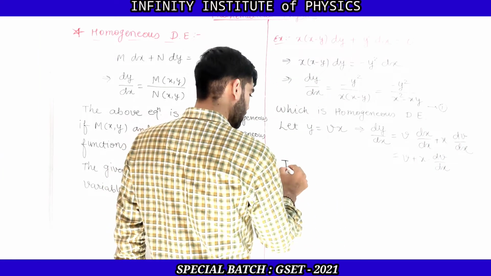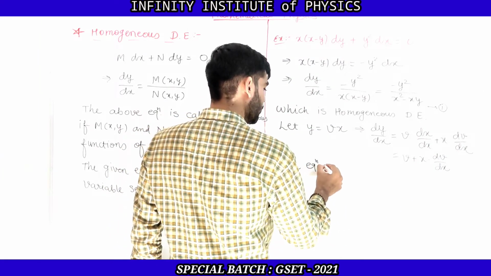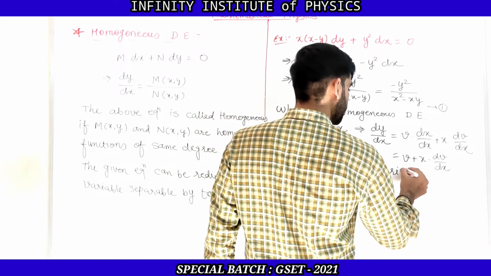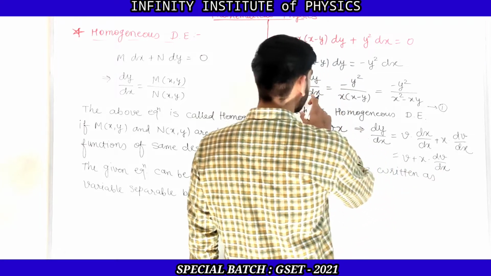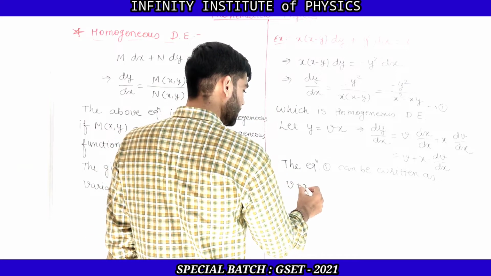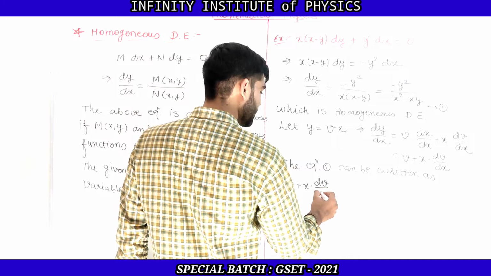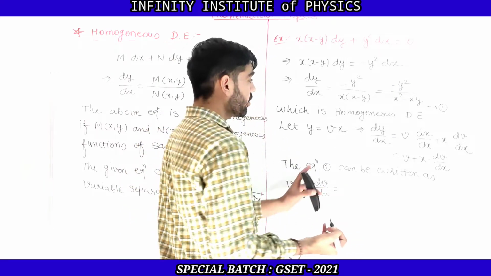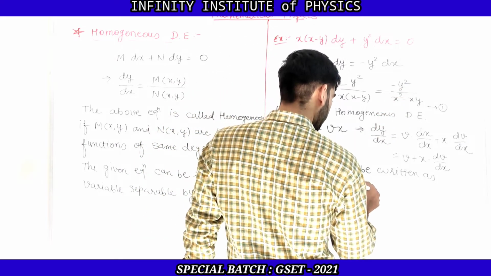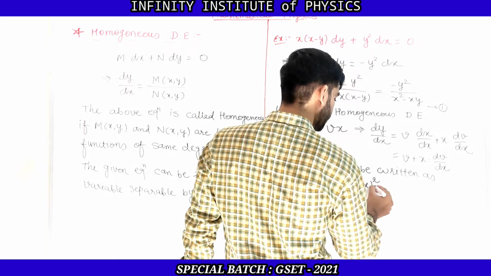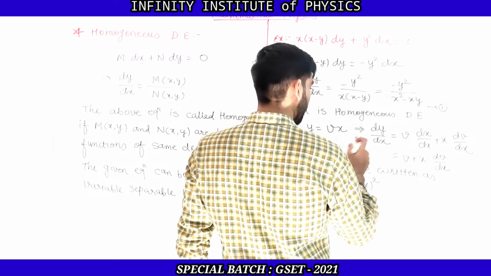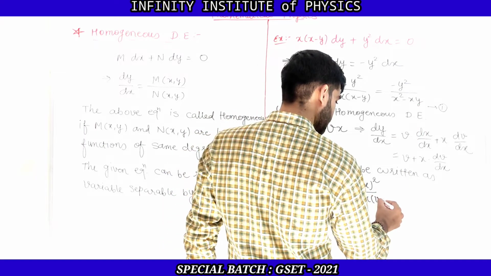So equation 1 can be written as: in place of dy by dx we need to write v plus x into dv by dx, which is equal to, also in place of y we need to write v into x. So here minus y square, it is v into x whole square upon x square minus x into y, but y is vx, so it is v into x.